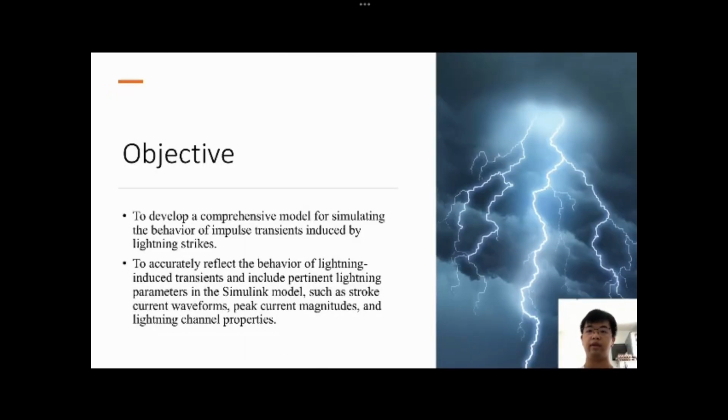Our project is to develop a comprehensive model for simulating the behavior of impulse transient induced by the lightning strikes, and to accurately reflect the behavior of lightning-induced transients and include pertinent lightning parameters in the simulating model, such as stroke current waveform, peak current magnitude, and lightning channel properties.